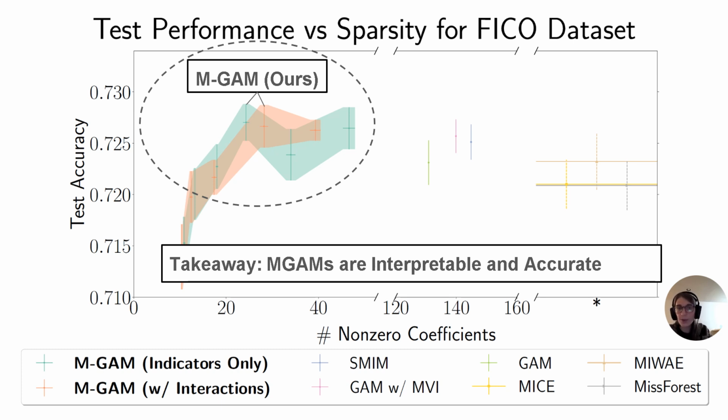As an aside, we have multiple points for MGAM rather than a single point, because the optimization method we use provides a range of model options with increasing numbers of coefficients, corresponding to different levels of regularization used. Users run the method just once and are given a range of model options depending on their desired sparsity.